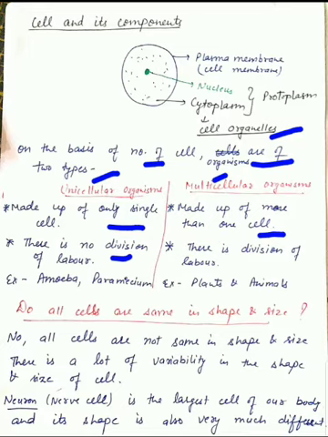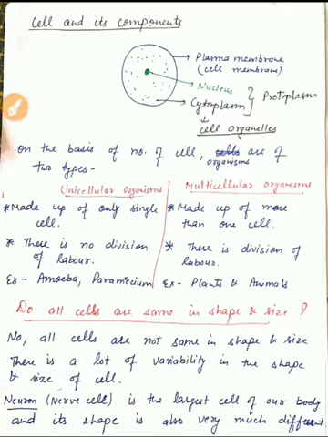Whereas in the case of multicellular organisms, there is division of labor. For example, in our case, we have a different digestive system, respiratory system and all other systems. Examples of unicellular organisms are amoeba and paramecium, whereas multicellular organisms are plants and animals.